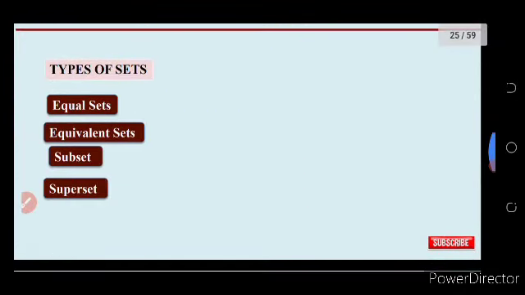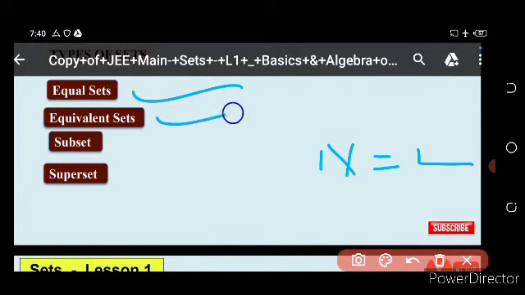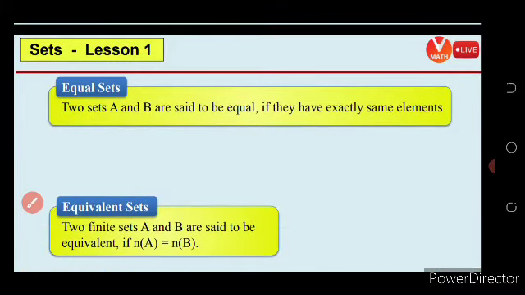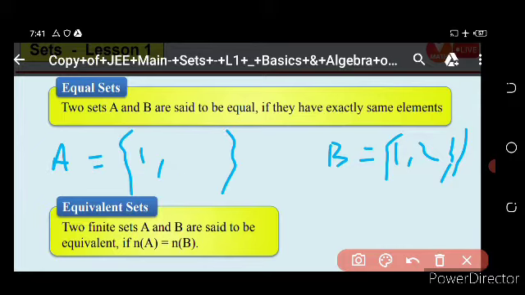Okay, so first we write equal set, then equivalent set, then subset, then superset. So what is called an equal set? Two sets A and B are said to be equal if they have exactly the same elements. Example: if we consider this is set A and this is set B, the elements of B are 1, 2, 3, and the elements of A are also 1, 2, 3. So these are called equal sets.